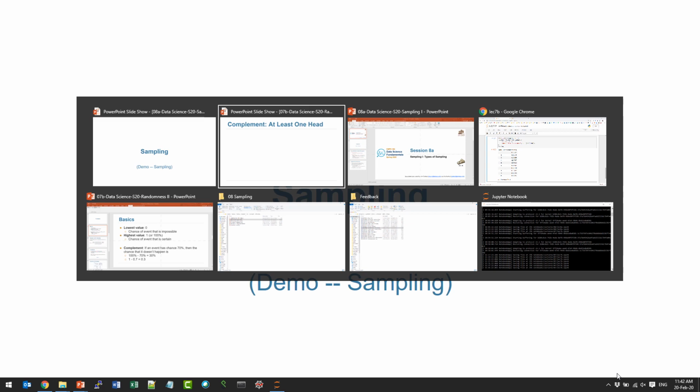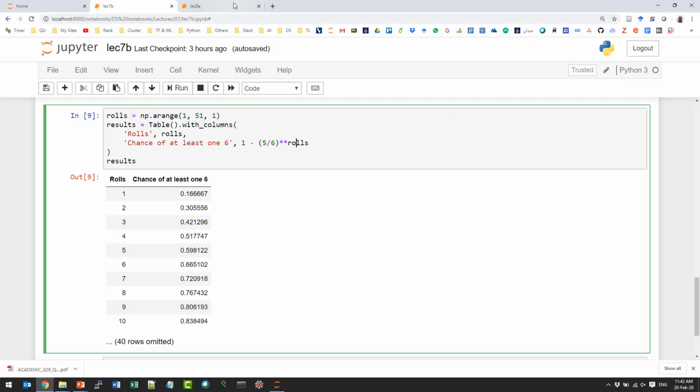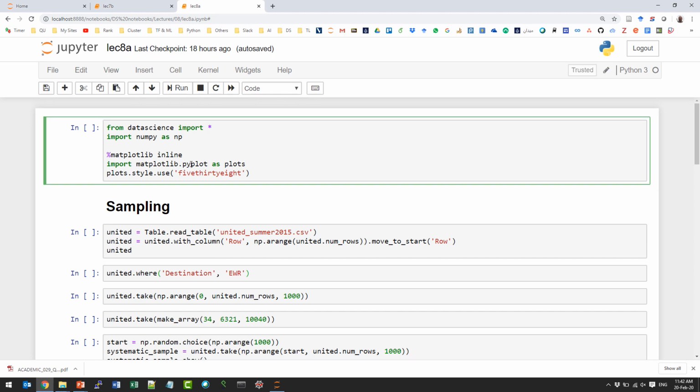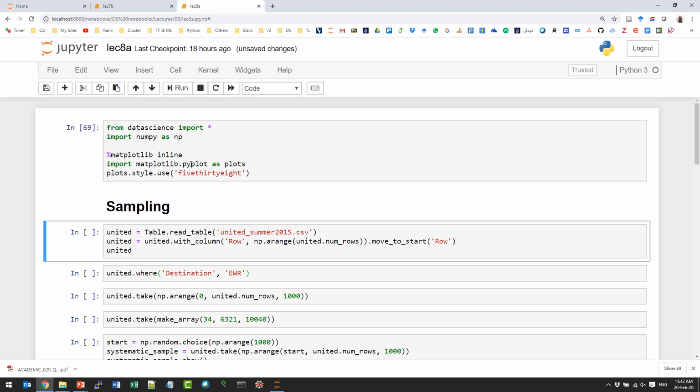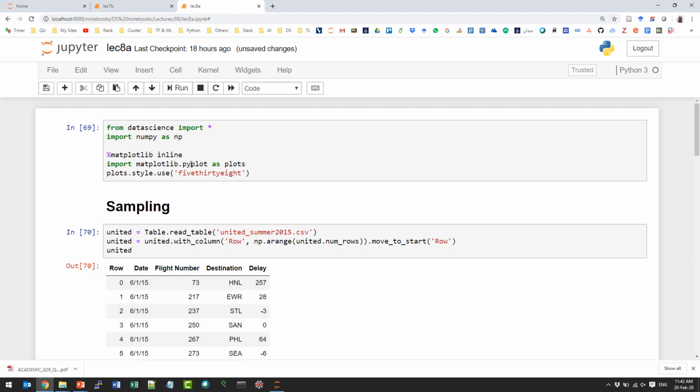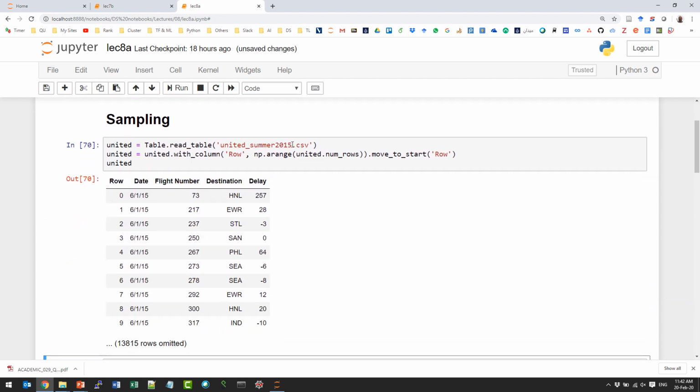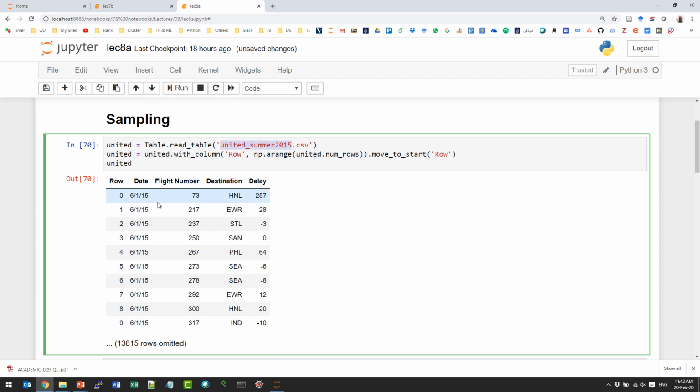So let's do a demo and see what exactly sampling is. We'll work on a data set of flights. That's a data set on a specific year, I think 2015 here, on the flights of a company called United Airlines in the US. Each row here is one flight. You'll see when it was done, the flight number, and the destination airport. The source is fixed, and the destination is different. So this one is going to HNL and so on.